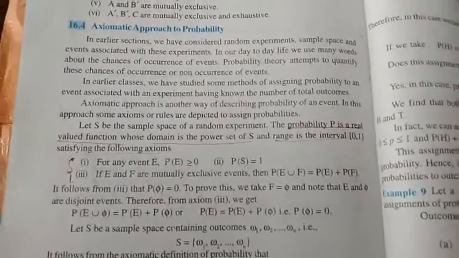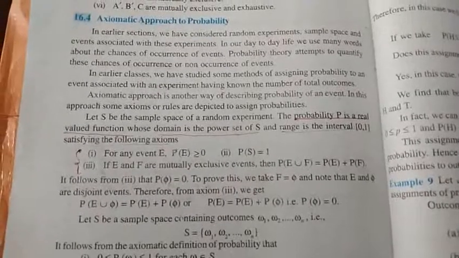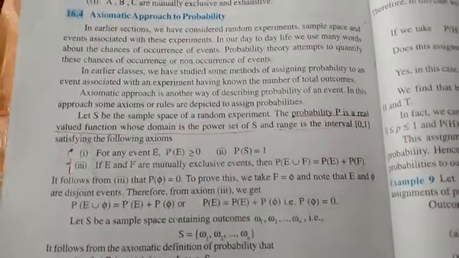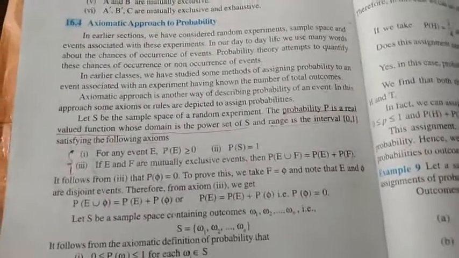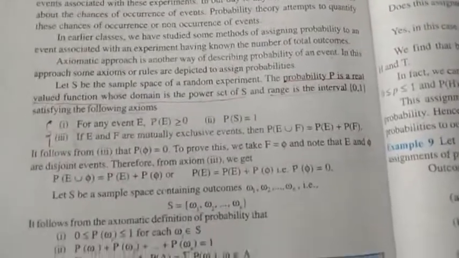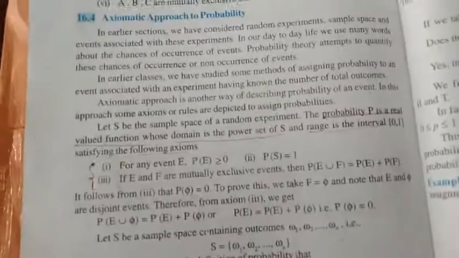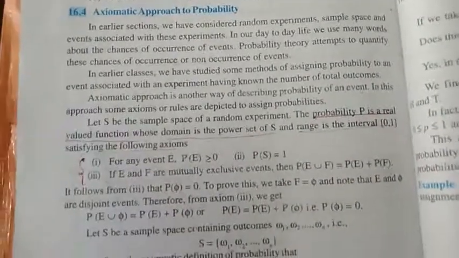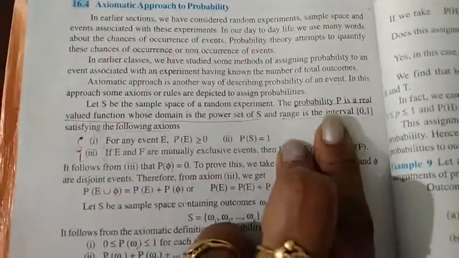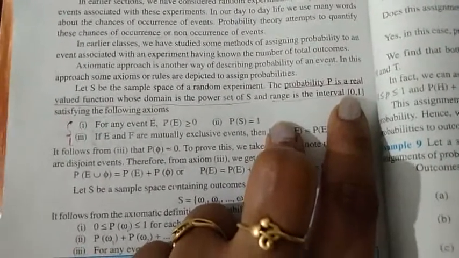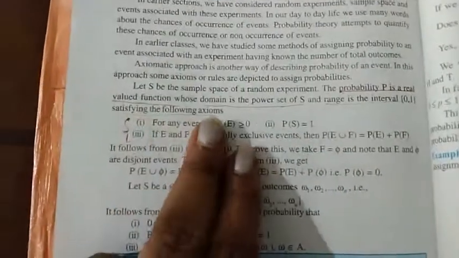These are all well-known results which we know right from the lower classes, from when we started learning probability, right? We know the probability of any event will lie in between 0 and 1. The probability of an impossible event is going to be 0, and the probability of a sure event is going to be 1, and the probability of any event is going to lie in between 0 and 1. All these things we know already, alright? That's why the range is given as the closed interval 0 and 1. So the probability of any event will lie in between 0 and 1, satisfying the following axioms.